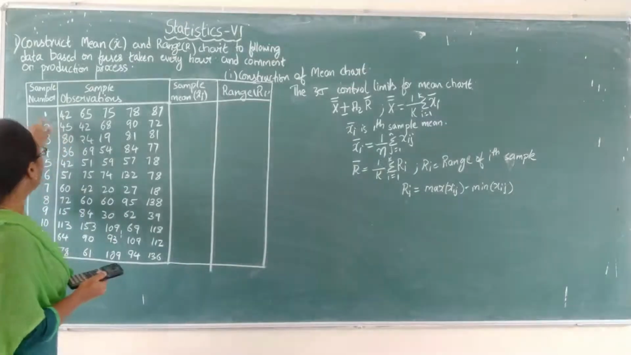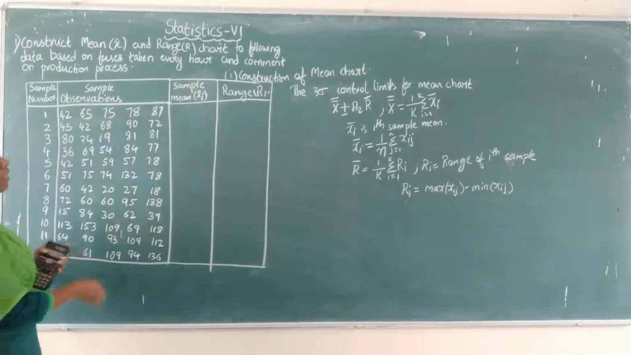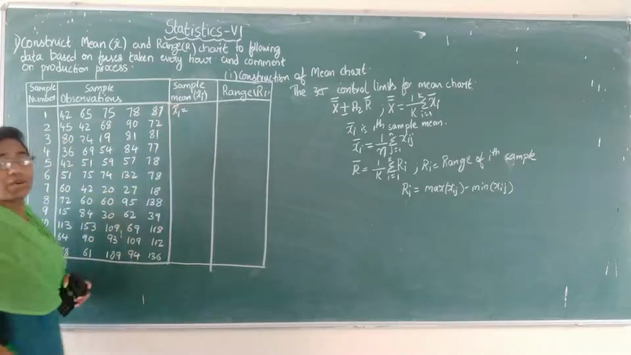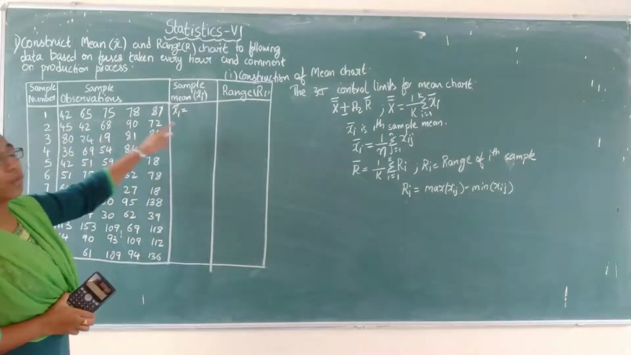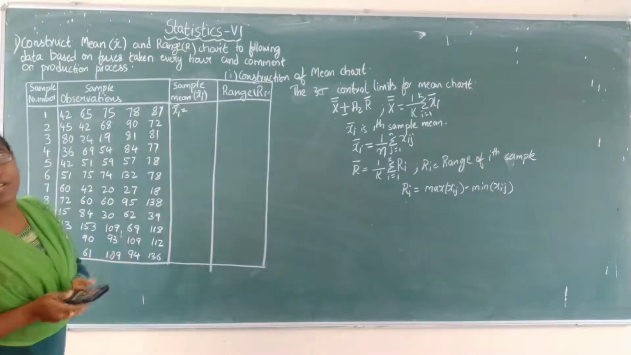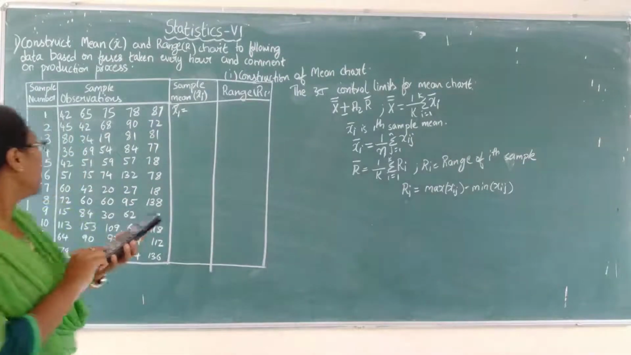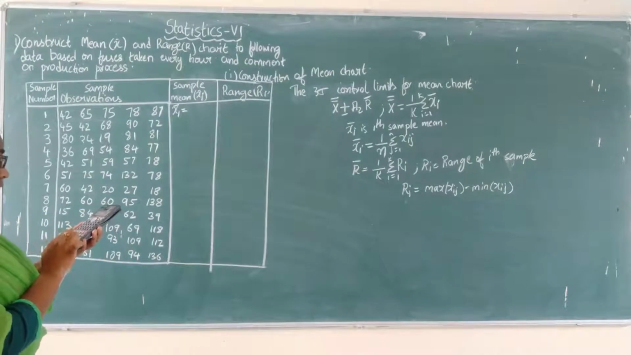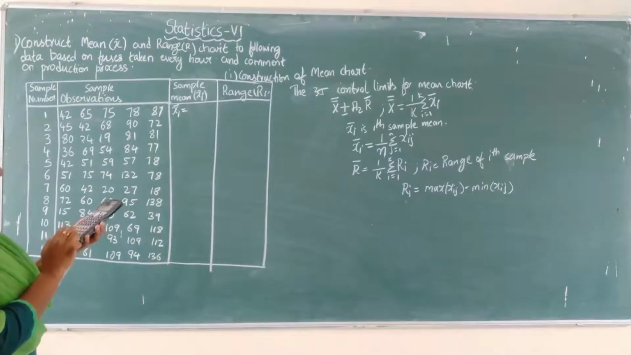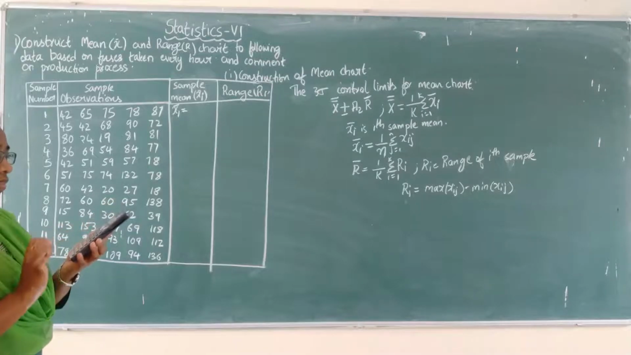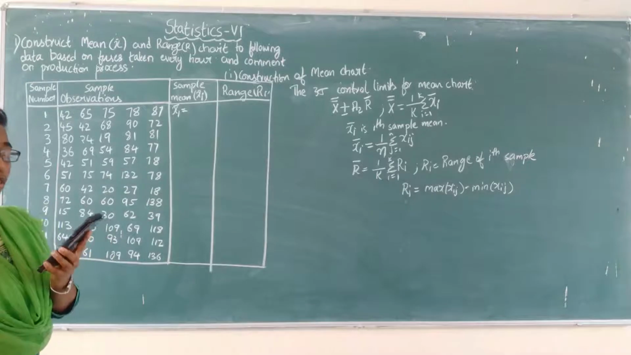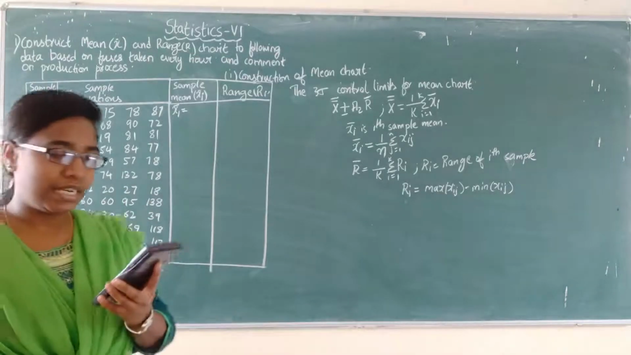So what we will do for the first sample, that is first we will get x1 bar. x1 bar equals whatever the values you have added and divide by how many observations? 5 observations. So add all the values, 42 plus 65 plus 75 plus 78 plus 87 divided by total how many values you have? 5 values. So the mean value is 69.8.